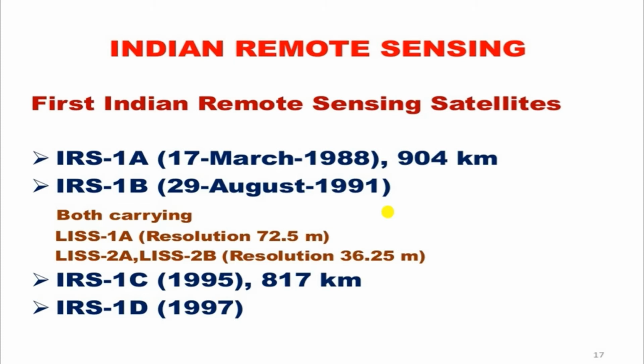Now IRS-1A was launched on 17th March 1988, and its orbital height is 904 km. IRS-1B was launched on 29th August 1991, and both carry LISS-1A and LISS-2A and 2B. Their resolution is 72.5 meters and 36.25 meters. So that is their maximum resolution capacity. After that, we launched IRS-1C and IRS-1D in 1995 and 1997.